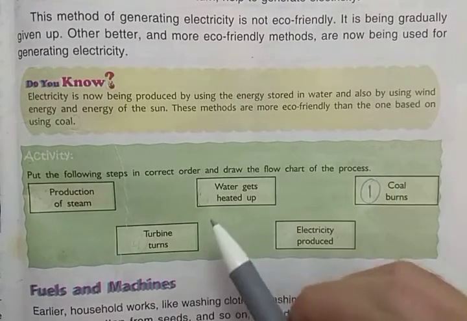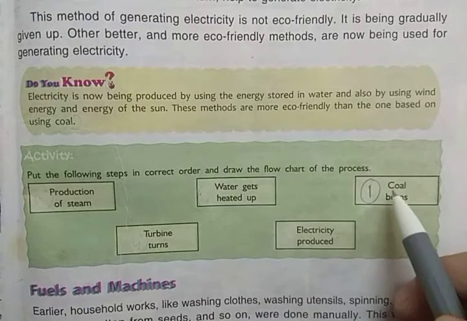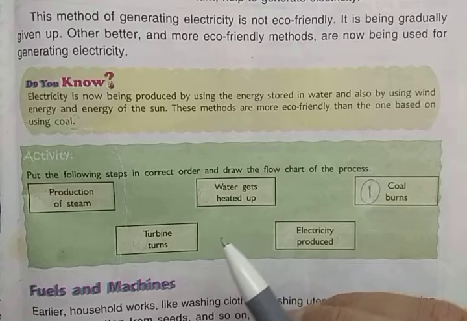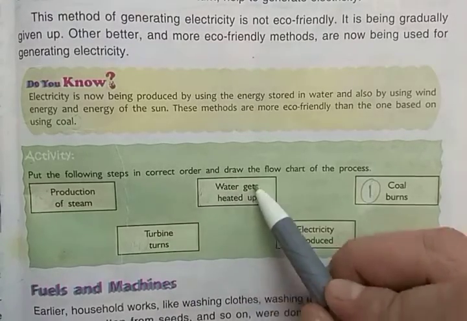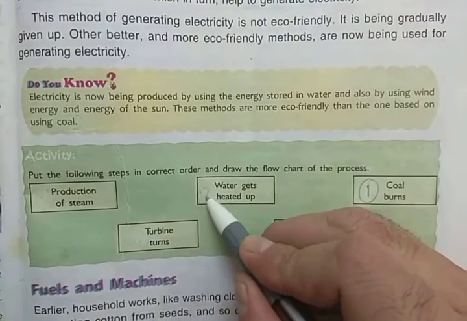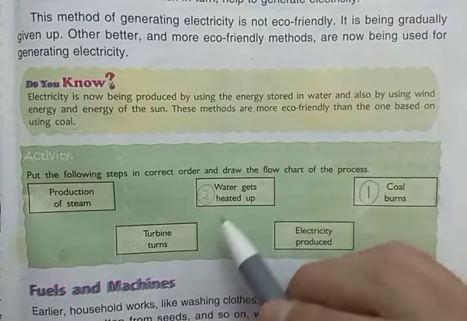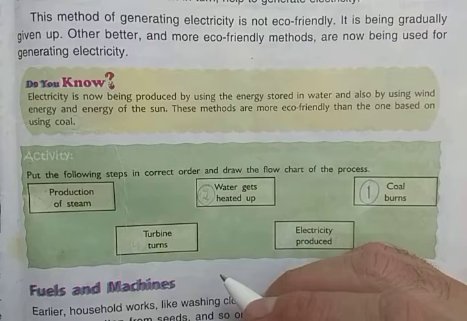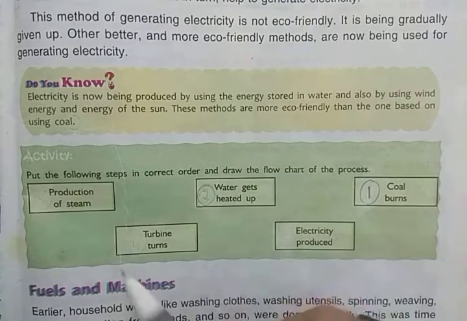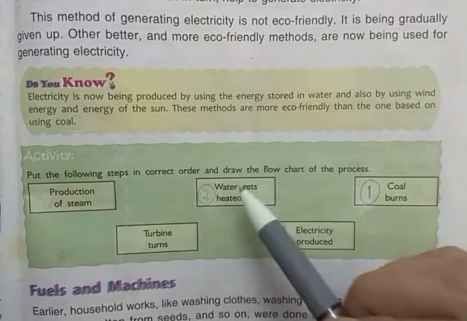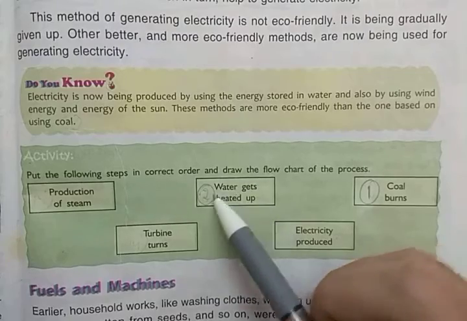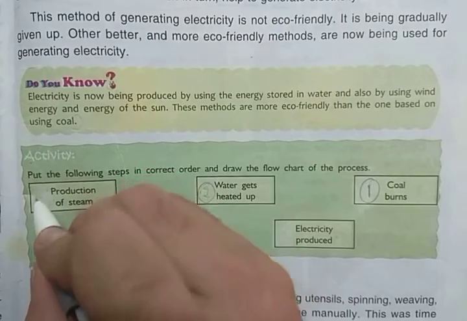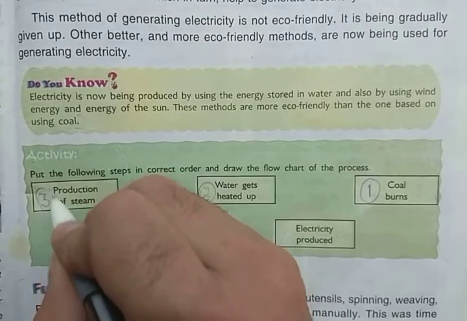And then water gets heated up with the help of the heat produced by these burning coals. So water gets heated up, and this is the second step. And when water gets heated up, the steam is produced. Production of steam is only possible when water gets heated up, so the production of steam is the third step.